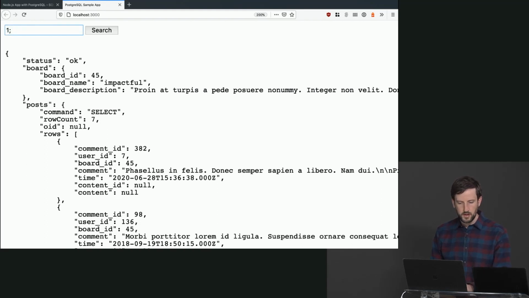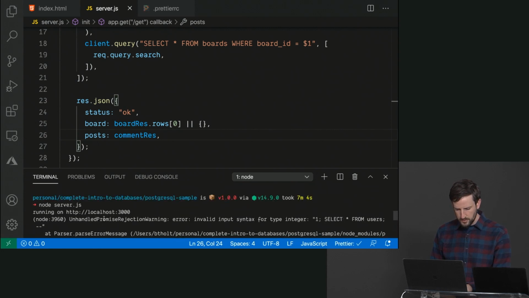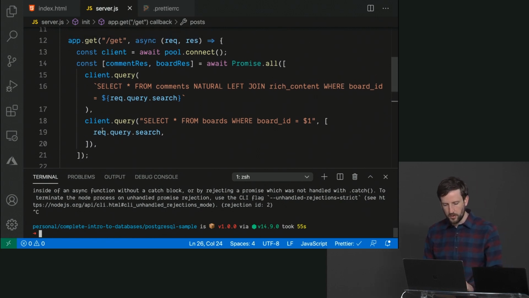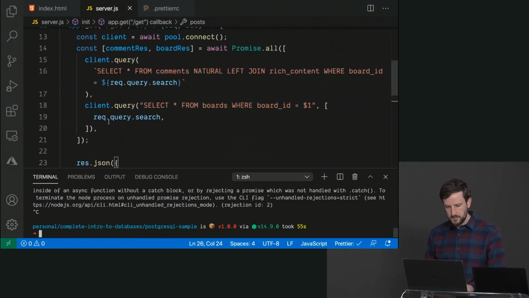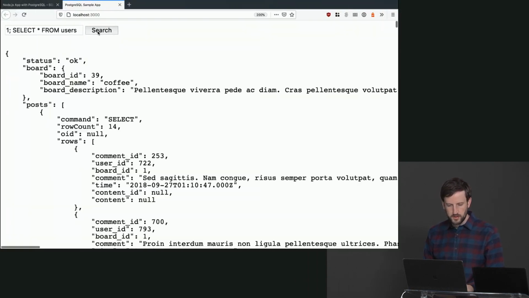But what happens if I do 1 colon, what do I have here? Yeah. Select star from users dash dash. Did I break it? I might have. Oh yeah, that's actually, okay, hold on. So this one, I'm just going to replace this with 39 just for a second, because normally you're not running 2 queries at once based on the same user input. All right, one more time, try this again.